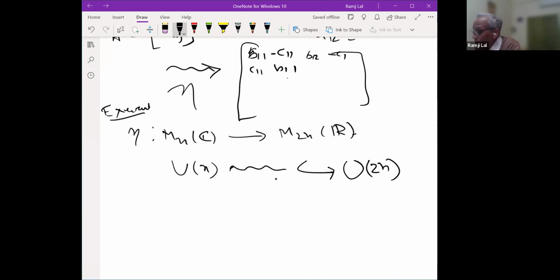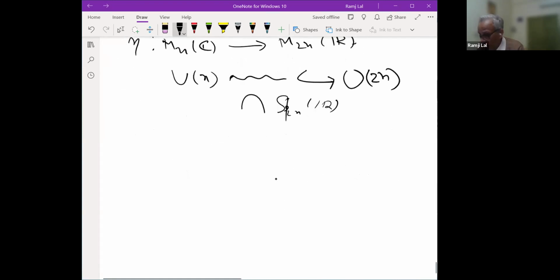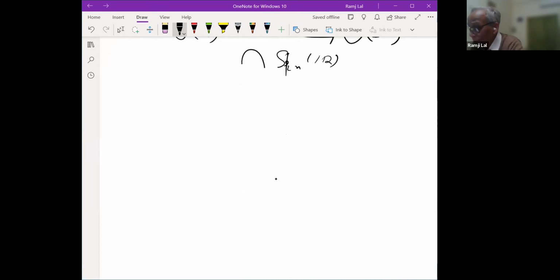That more is actually the symplectic group. Un intersected with O2n is really a symplectic group. The symplectic group I have to define. Yes, I am sorry, the symplectic group Sp2n R. So Un, as real matrices, is a subgroup of O2n, and I will describe the symplectic matrices, the symplectic group, here.